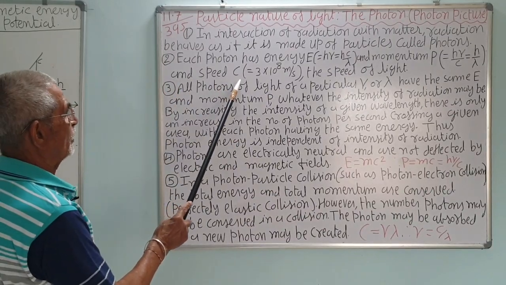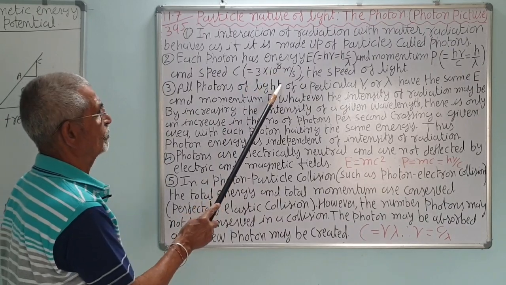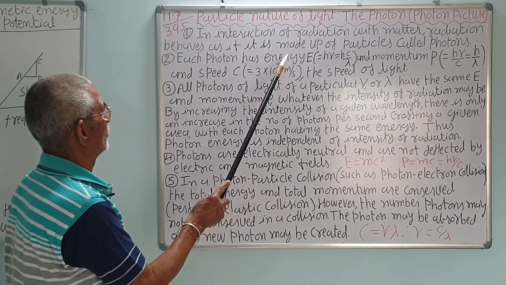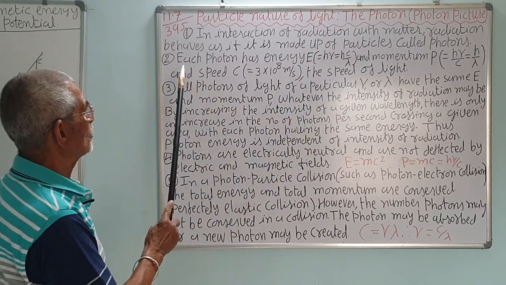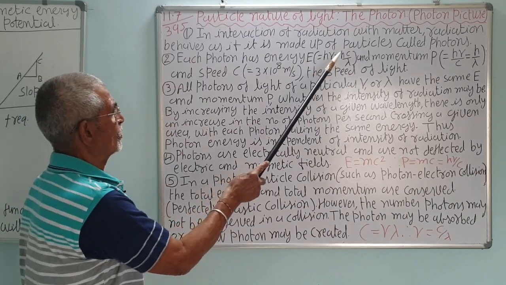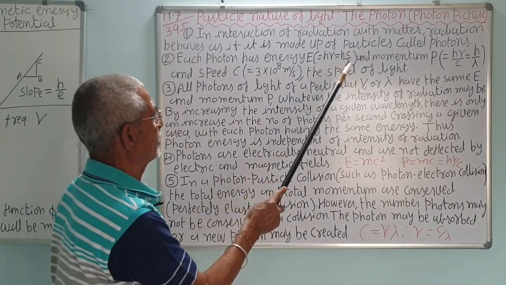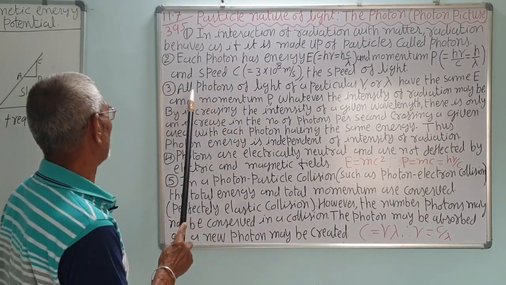And the speed C is equal to 3 into 10 raised to 8 meter per second, the speed of light. So, a photon has the energy E is equal to h nu, or you can write h c upon lambda, has a momentum and has a speed. Speed is equal to the speed of light.